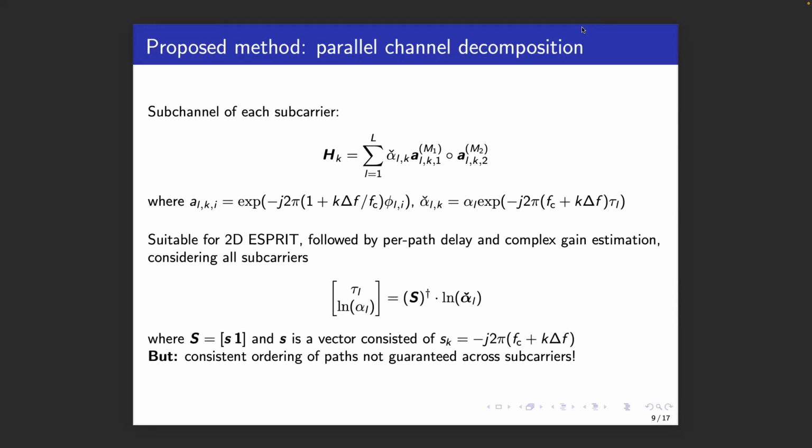These estimates are provided for all of the paths. Then we can, in theory, compute the delay for all paths by combining the information across the subcarriers. However, we are not guaranteed that the paths preserve the ordering across subcarriers. This means that path 1 in subcarrier 1 may become path 5 in another subcarrier. To address this, we propose the following approach.